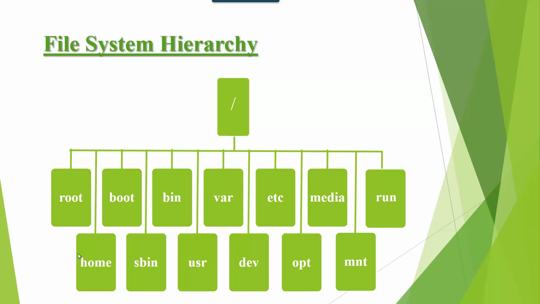And here is one more point to remember. Once a user is created, it creates a directory with the same username under home. Say for example, if you create a user Tom, immediately it creates a directory with the name Tom under home. Now if you create a user Jack, it creates a directory Jack under home. Now if you open the home directory, you can see the Tom and Jack directories. So when Tom logs in and creates any files or directories, the data is going to be stored under Tom's directory, which is under home.